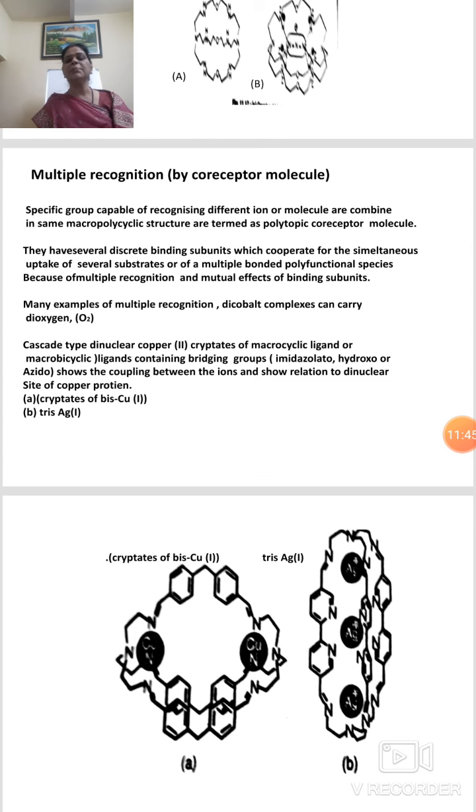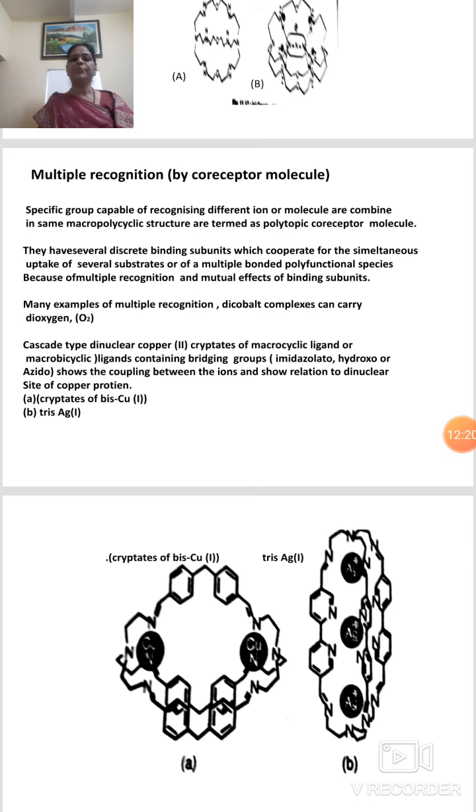Next one is multiple recognition. This is by co-receptor molecules. So what is a co-receptor molecule? Molecules having specific groups capable of recognizing different ions or molecules, combined in the same macropolycyclic structure, are termed polytopic co-receptor molecules.